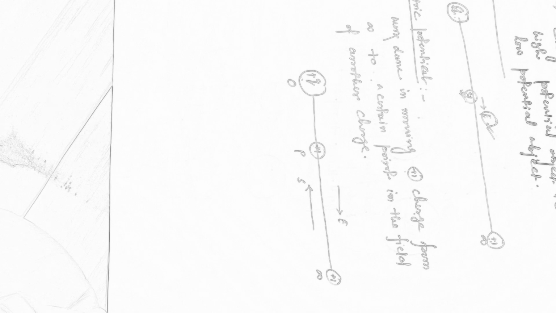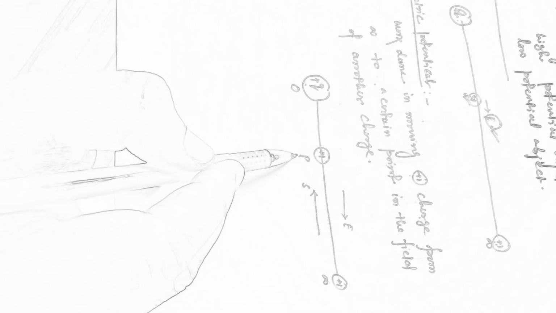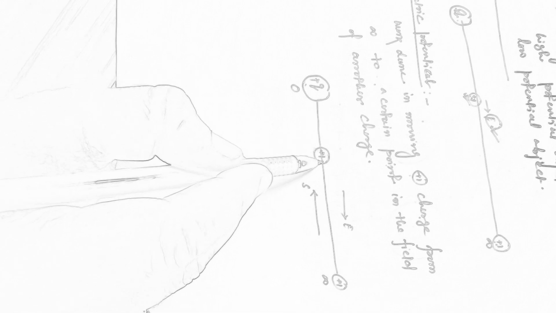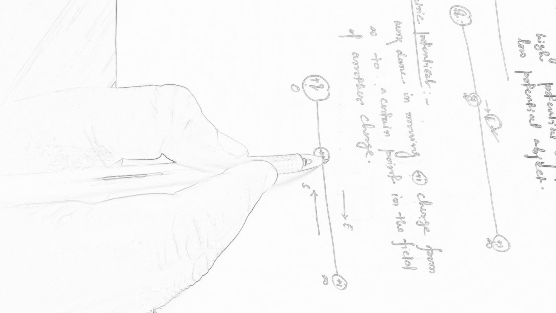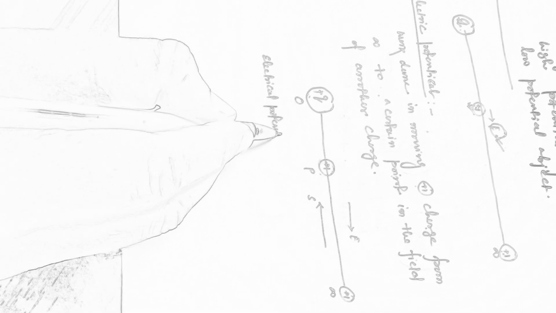So what have we done? We have done work against the force, and that amount of work will remain stored in this +1 in the form of potential energy. But that potential energy, in terms of physics, is known as electrical potential.